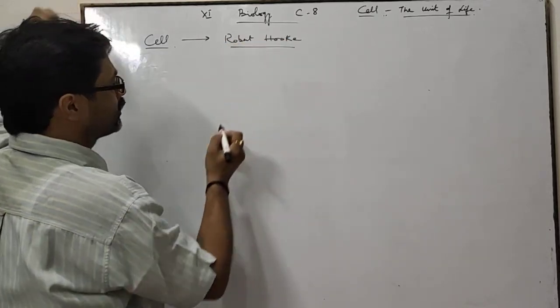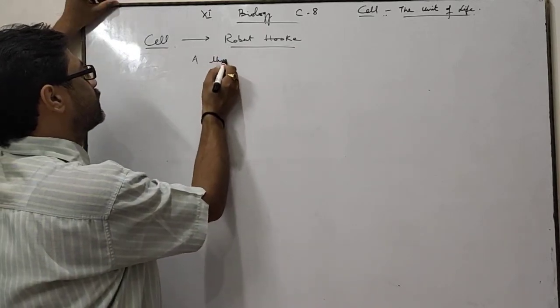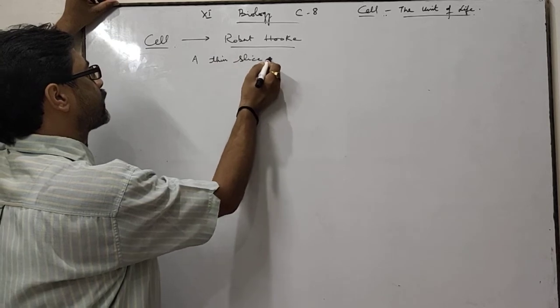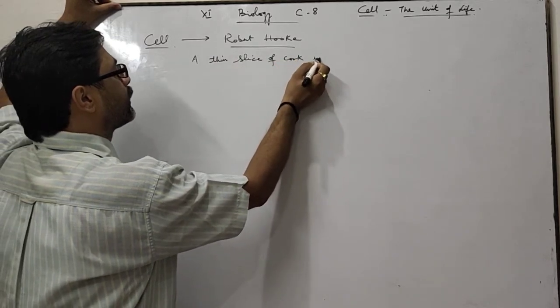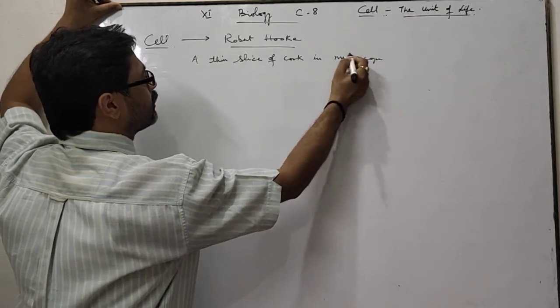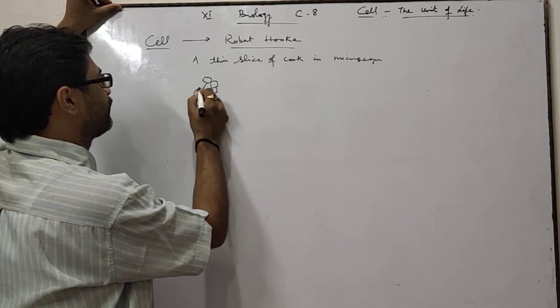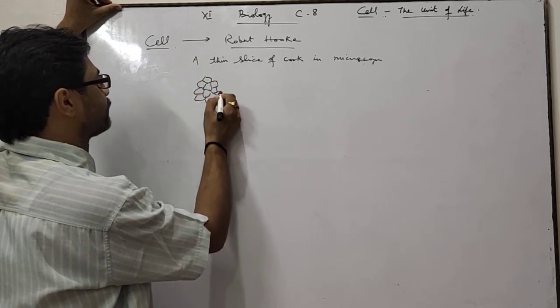Robert Hooke discovered the cell. He saw a thin slice of cork in a microscope and saw a large number of small chambers within this section.